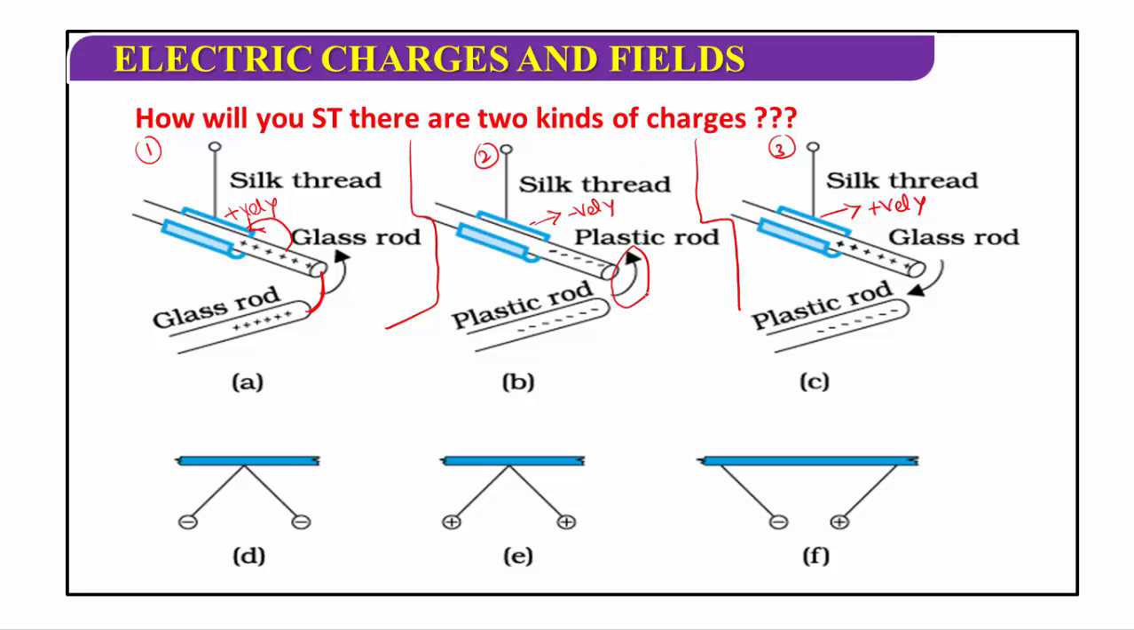In the second step, the plastic rod. Now rub a plastic rod with wool and suspend it from a rigid support.